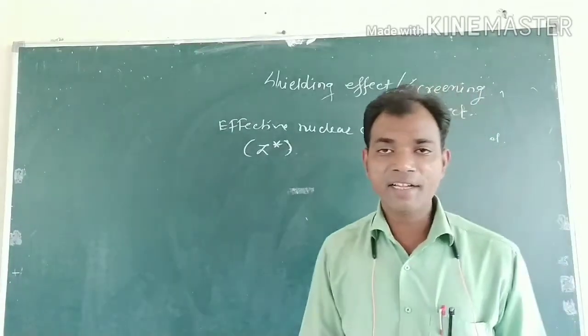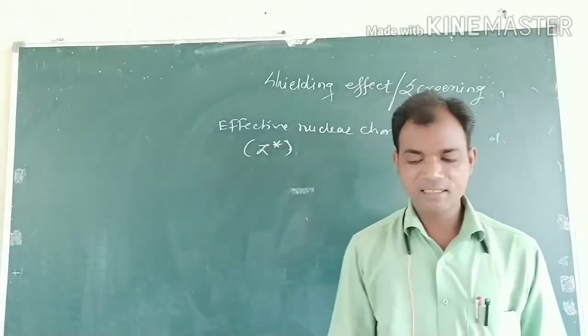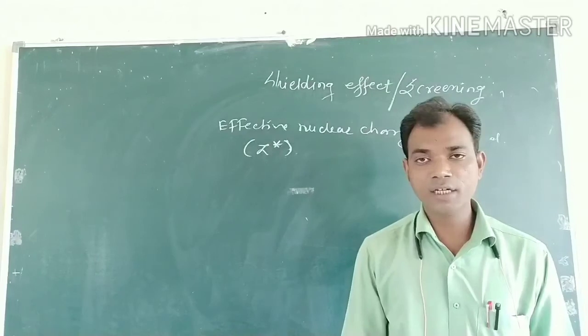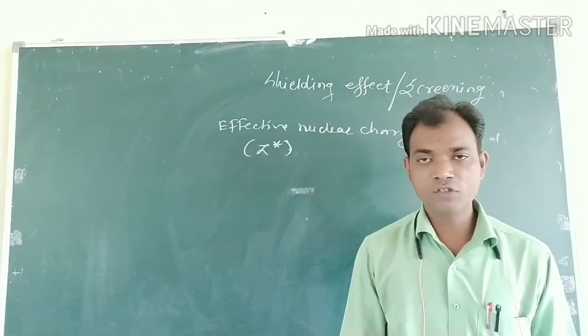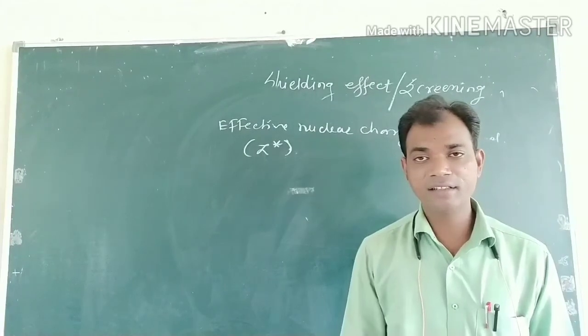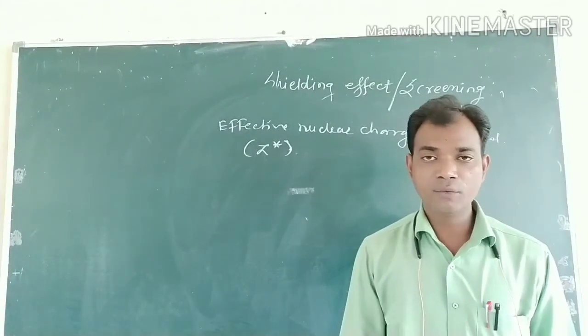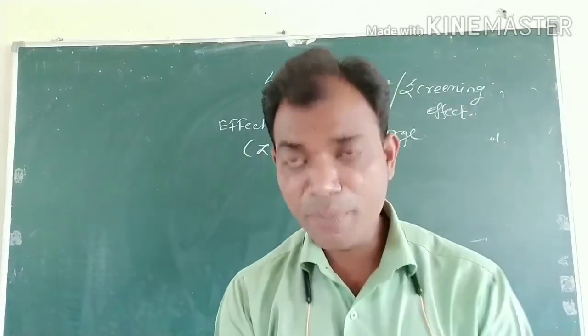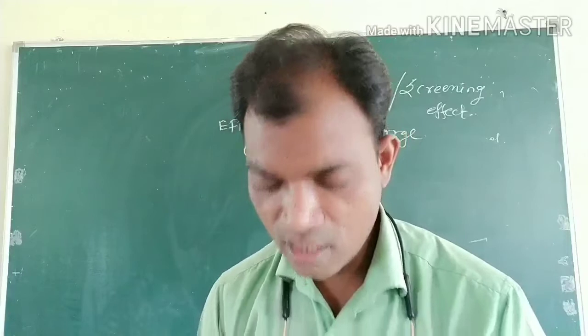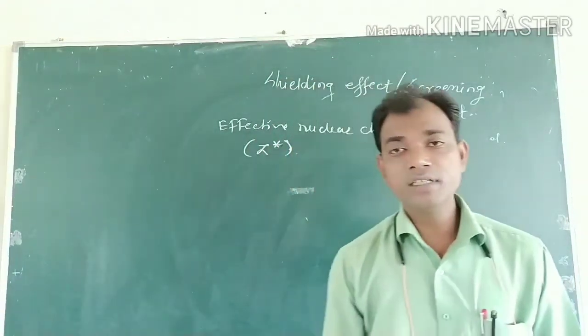It is always less than the actual nuclear charge of an atom, because of the shielding effect.